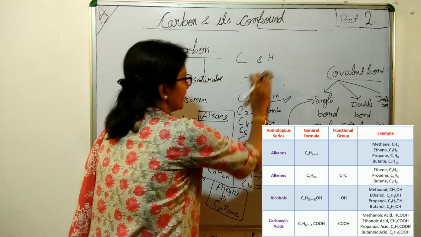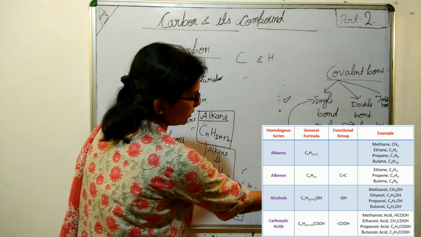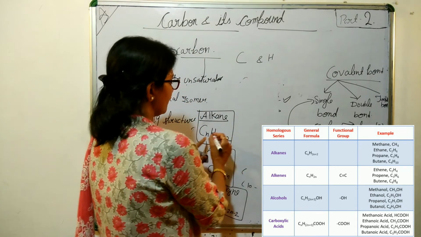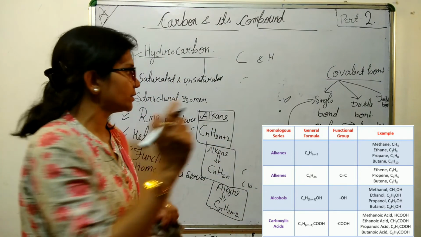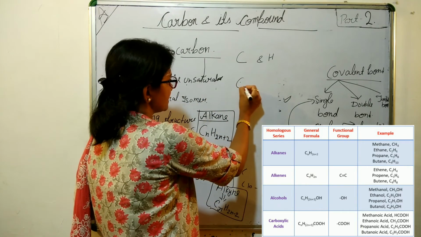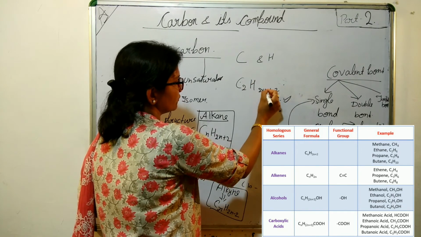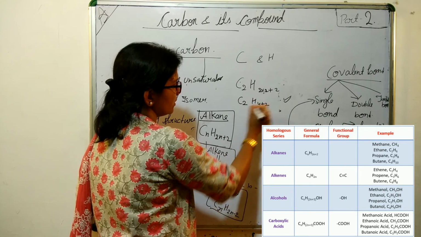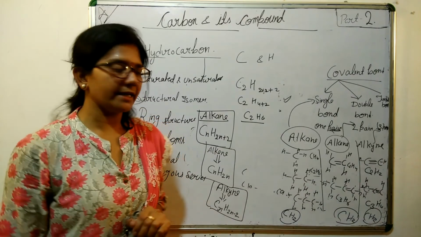Let's prove it. In case of ethane it is C2H6. If we take the carbon n equal to 2, then what will be CnH2n plus 2? 2 into 2 is 4, so C2H4 plus 2, it is C2H6, which is your ethane.